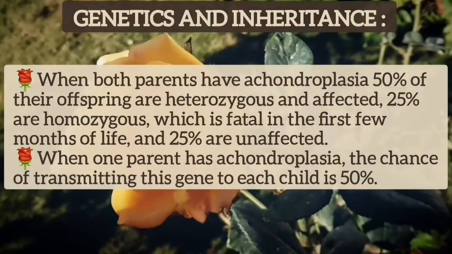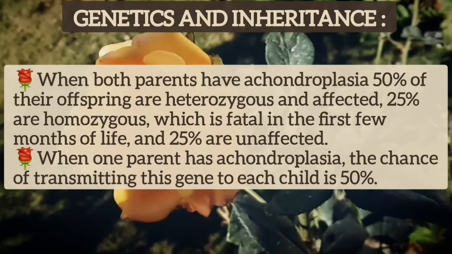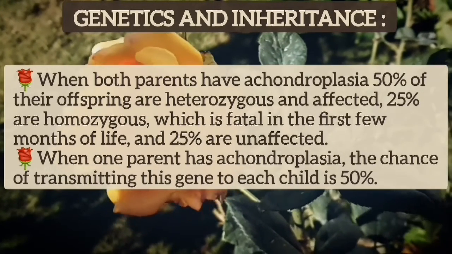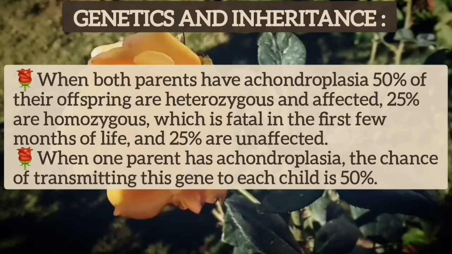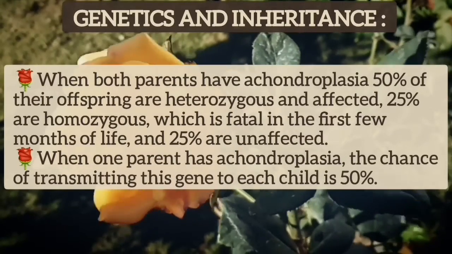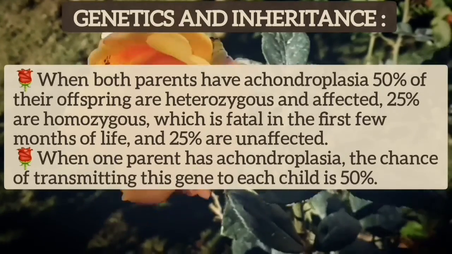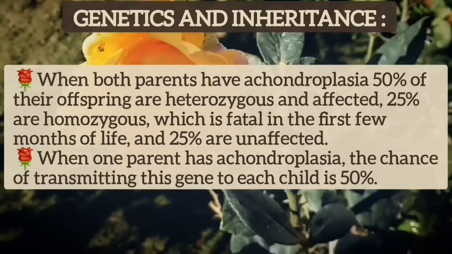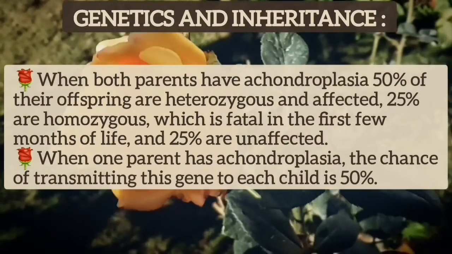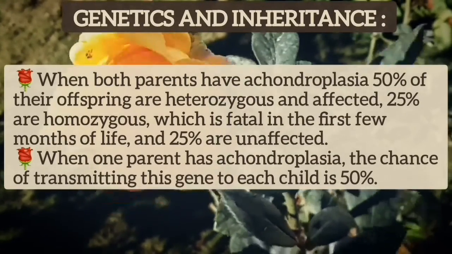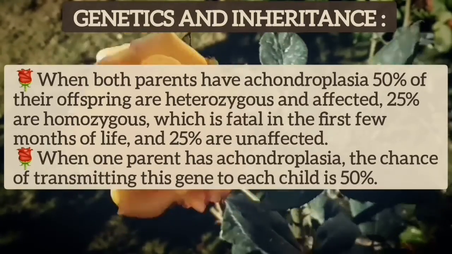When both parents have achondroplasia, 50% of their offspring are heterozygous and affected, 25% are homozygous, which is fatal in the first few months of life, and 25% are unaffected. When one parent has achondroplasia, the chance of transmitting this gene to each child is 50%.